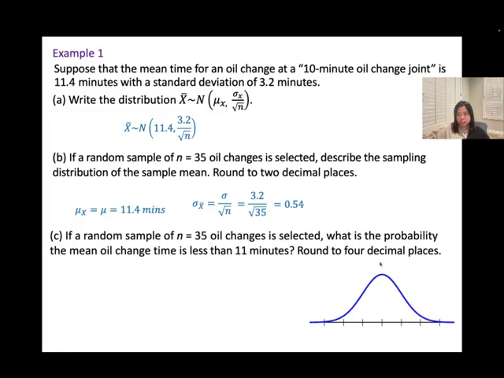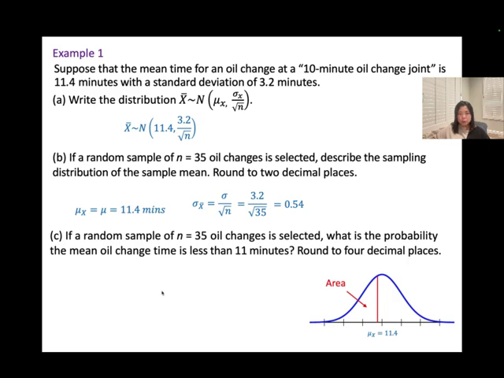That would be the highest point here. And we want to find the mean oil change time less than 11. So I would assume that 11 is somewhere like here. And we are looking for the probability, meaning we're looking for the area less than 11 minutes.